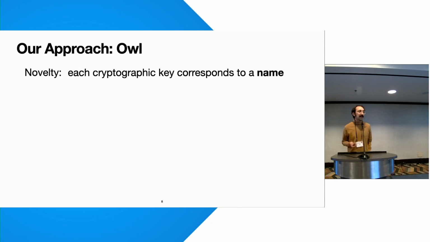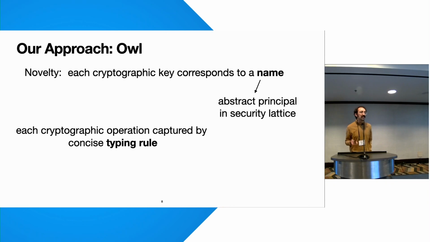Briefly, the novelty of OWL is that instead of the information flow types keeping track of coarse-grained protocol parties, like Alice and Bob, which is what you do classically, each cryptographic key corresponds to a fine-grained name, where each name here is treated as a different principal in the security lattice. I'll get back to names in a minute. And using this novel type system, we give each crypto operation a typing rule that succinctly captures its secrecy and integrity guarantees.